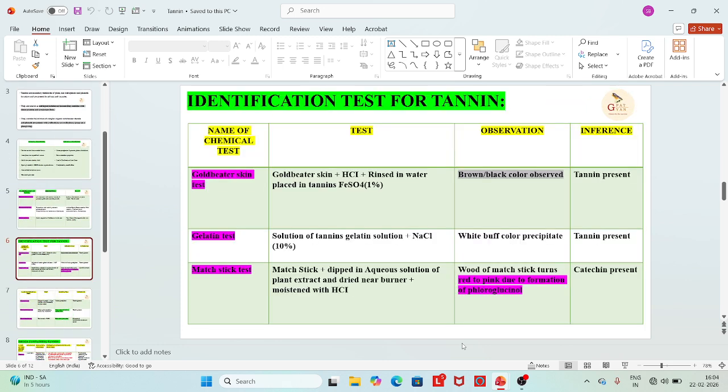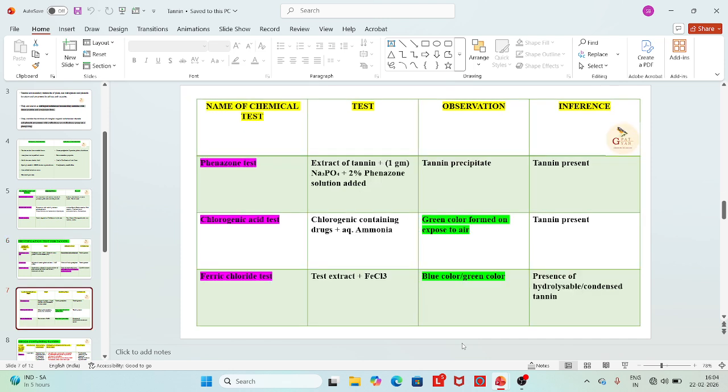Okay. Let's start the identification tests for tannin. The Gold-Beater skin test, gelatin test, matchstick test, etc. And others are also there, like the phenazone test, chlorogenic acid test, ferric chloride test. All tests we have covered in great detail, and go through that well.